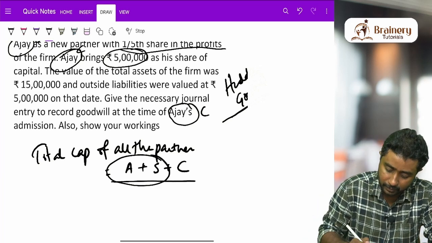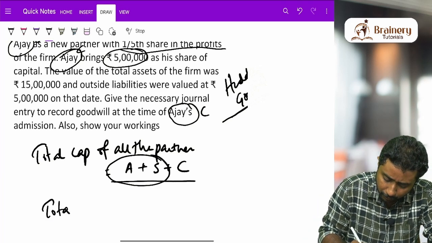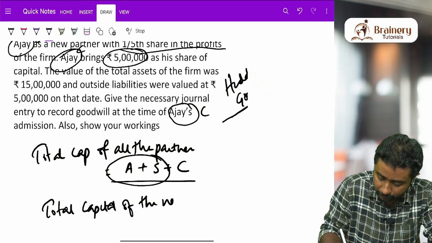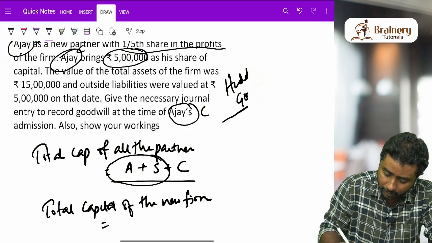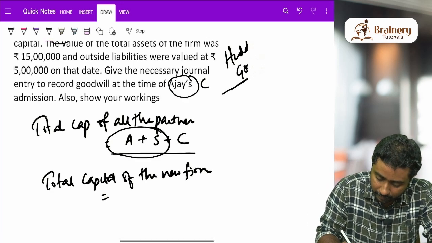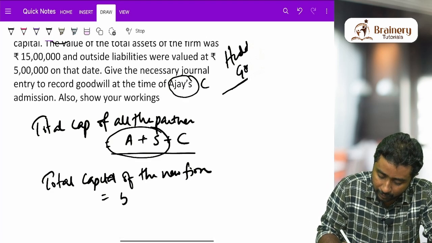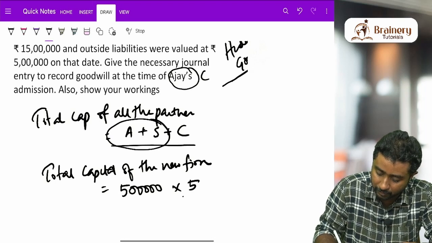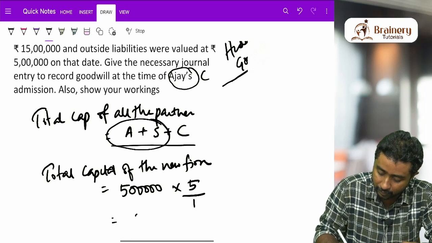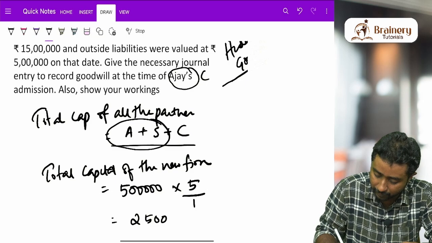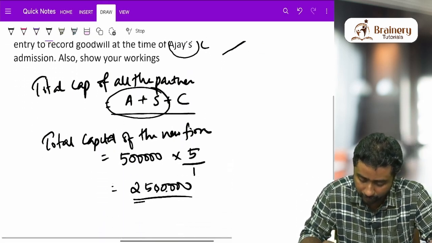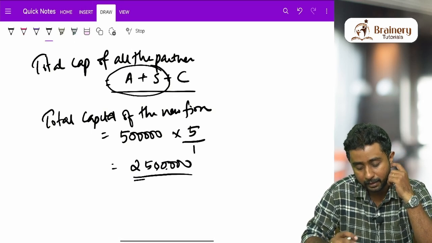Then coming to the next step, we need to find out one more value, that is called total capital of the new firm. For that, the formula is like this. The capital brought in by the new partner, here it is 5 lakhs, into the reciprocal of his share. Here he is getting 1/5 share, so reciprocal means 5/1. So 5 lakh into 5/1 is 25 lakhs. Basically these two formulas are required.